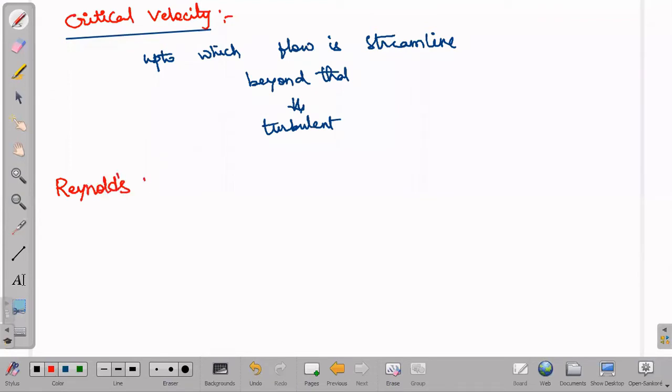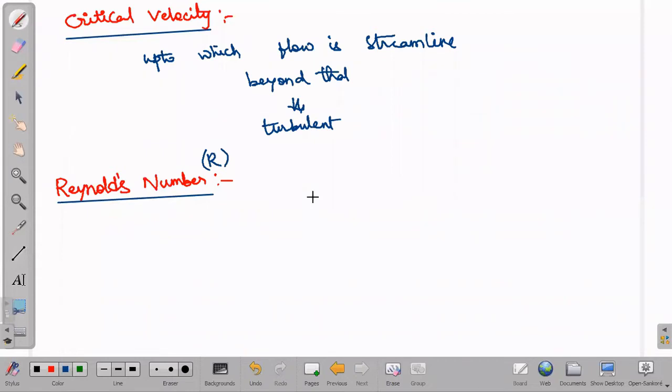Reynolds number. It is a simple term, like a coefficient which we discussed previously. Reynolds number is usually indicated by the capital letter R. So what exactly is Reynolds number? Its value gives the idea whether the flow would be turbulent or not. Suppose some fluid is flowing, whether the flow is turbulent or not can be given by this number.